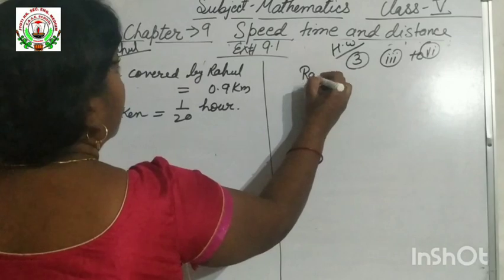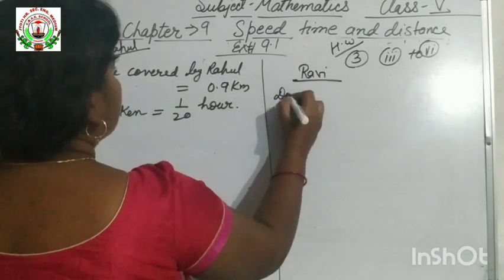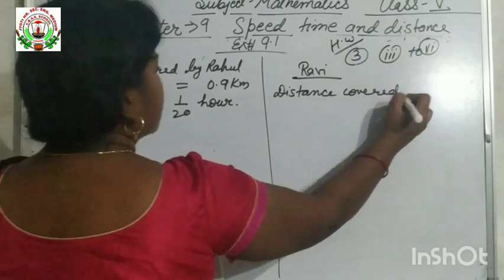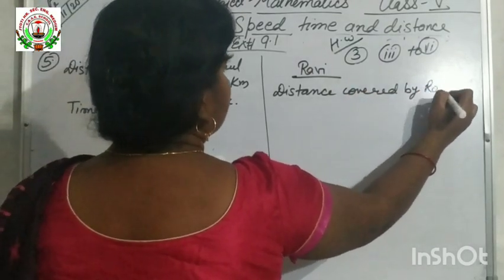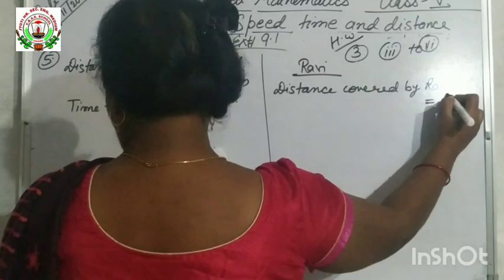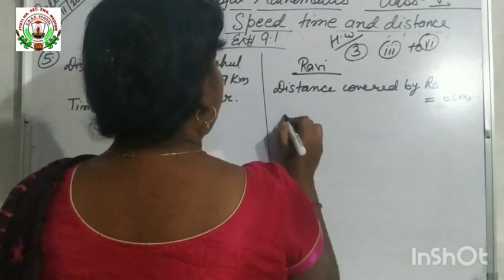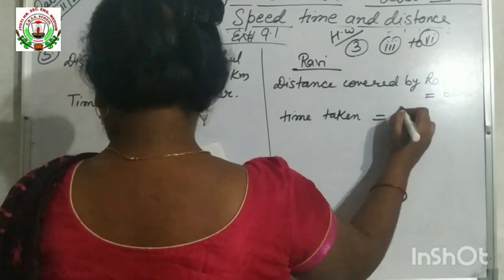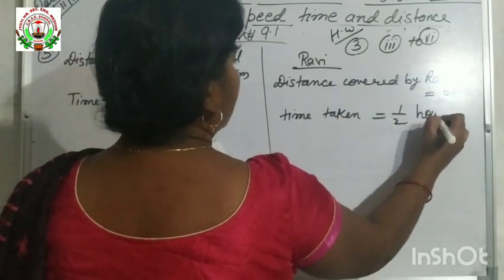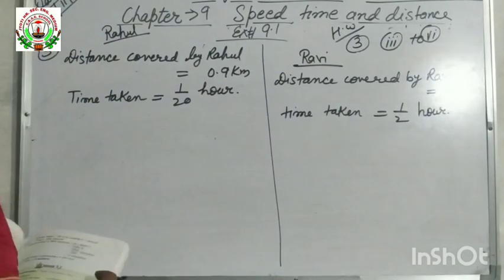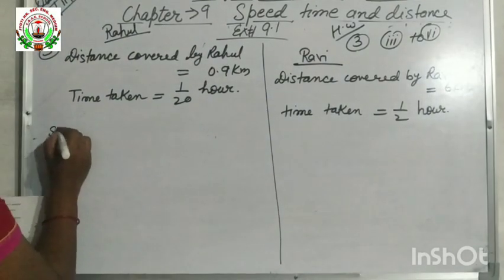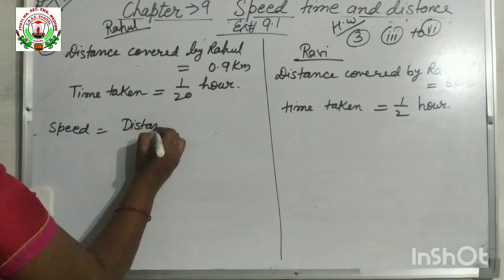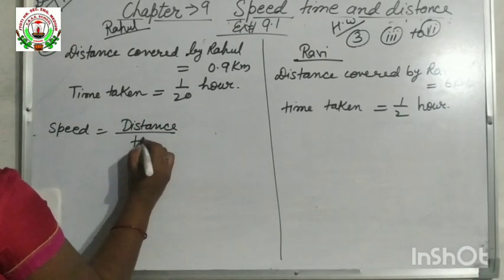Now Ravi. Distance covered by Ravi is 6 km, and time taken by Ravi is 1 by 2 hour. So first we will find out the speed of both persons. We know that speed is equal to distance by time.